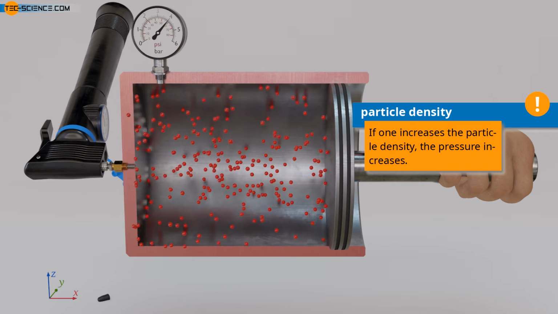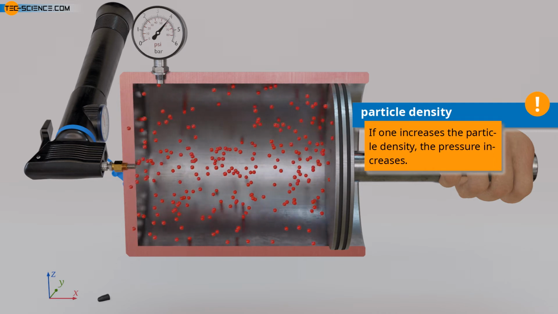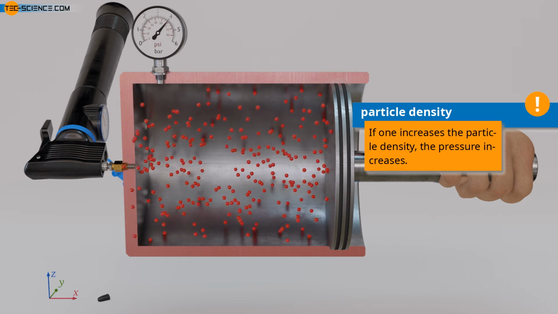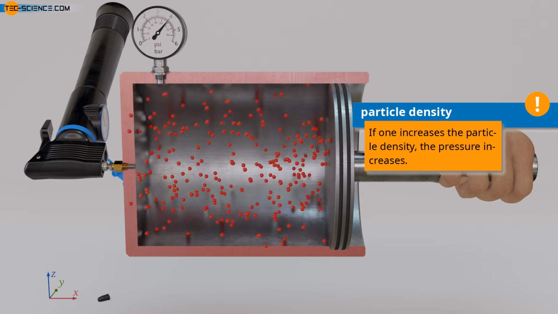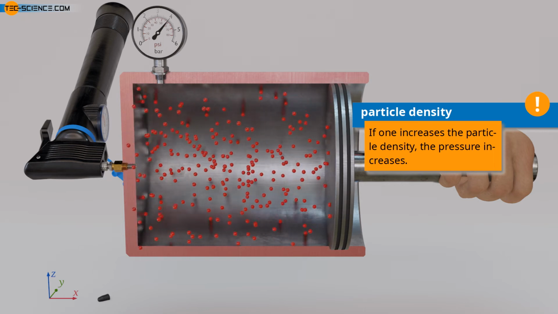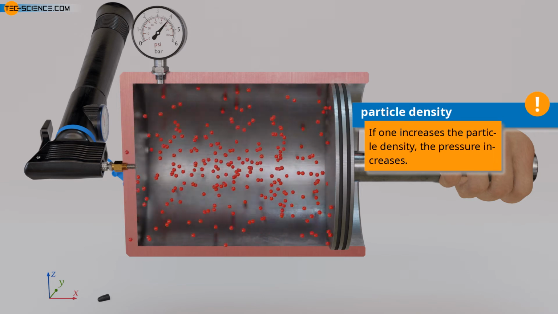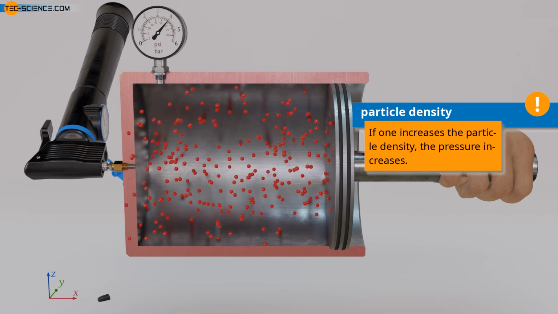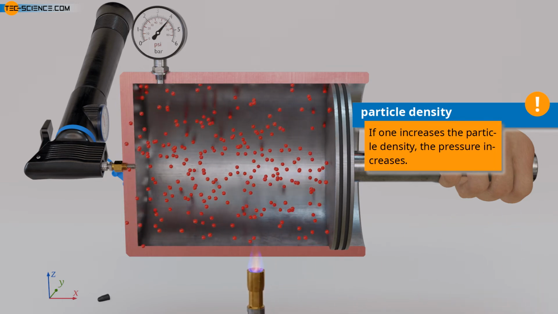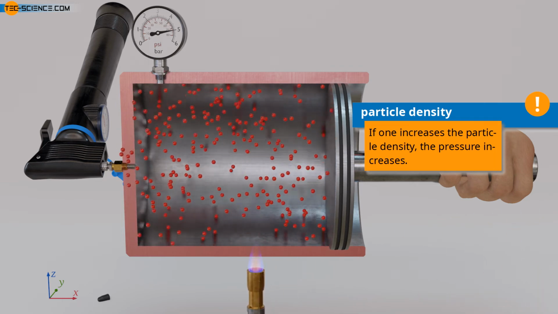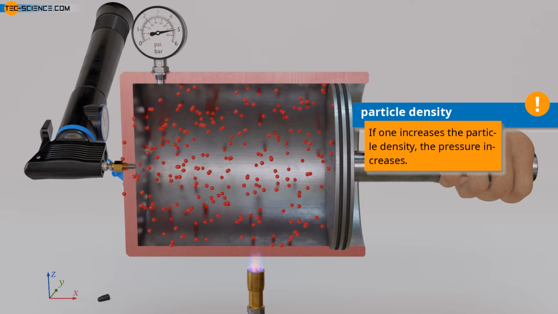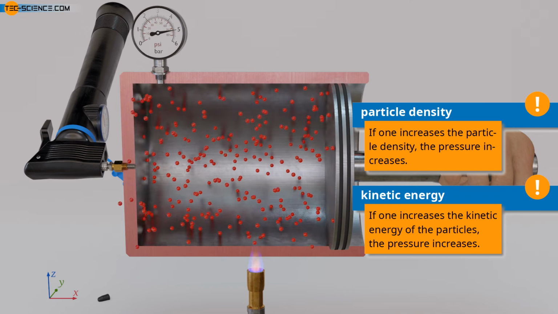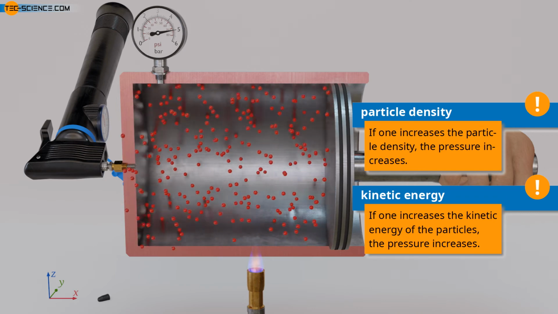So if you increase the particle density in the cylinder, the pressure increases. On the other hand, the gas pressure depends on the speed at which the particles hit the piston surface. The greater the speed, the more intense the collisions and the greater the impact forces. This, too, is shown by everyday experience. If a bottle filled with air is placed in the sun, the pressure in the bottle will increase as the temperature rises, since the speed of the molecules increases with higher temperature. So if you increase the kinetic energy of the molecules in the cylinder by increasing the temperature, the pressure increases.